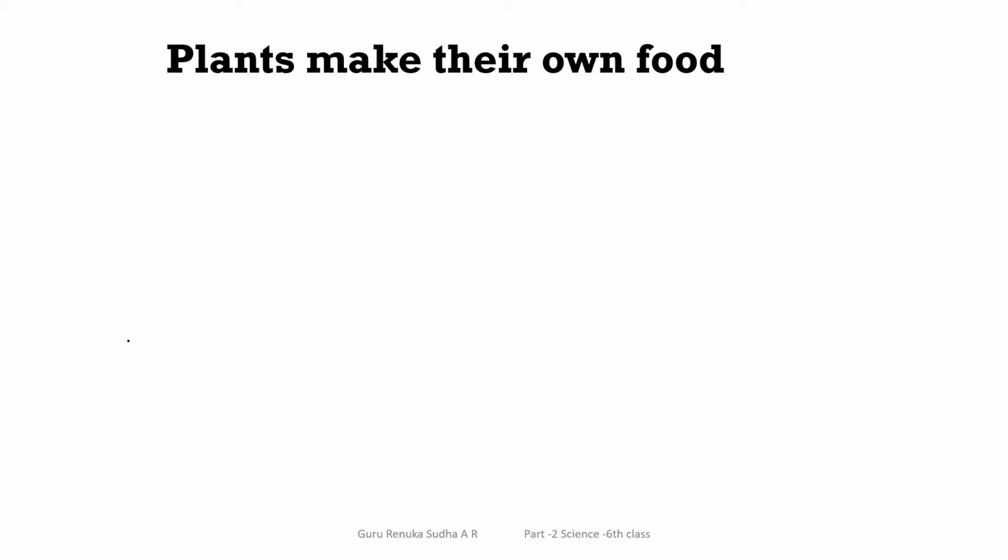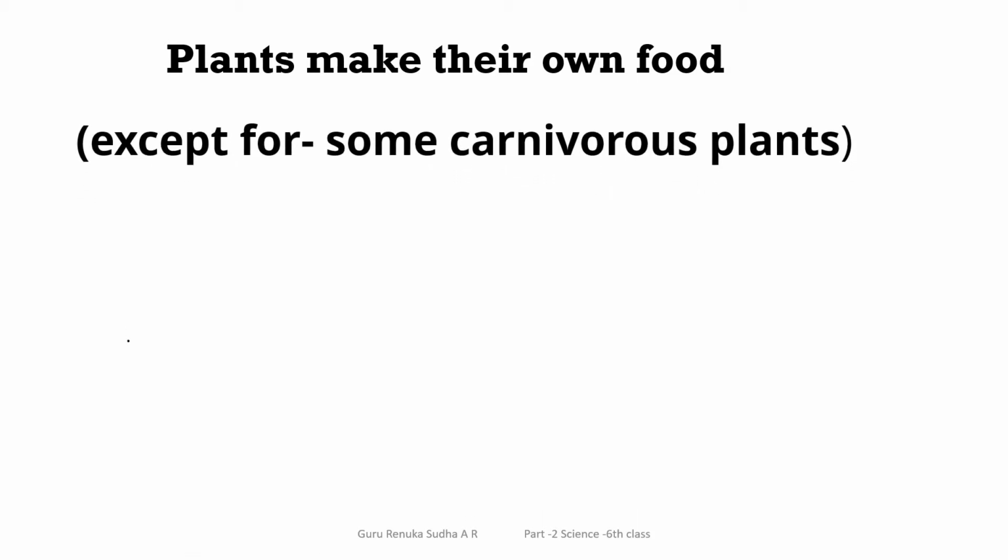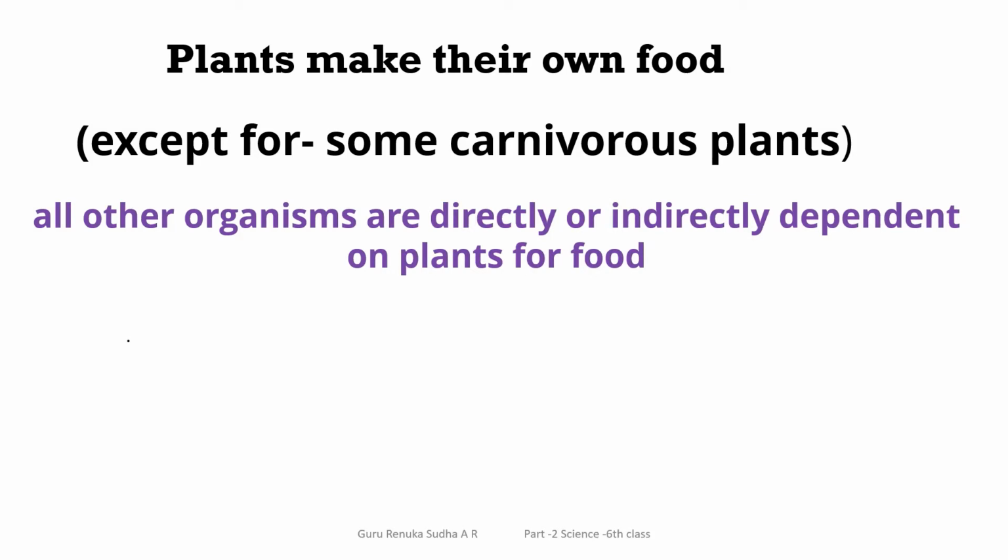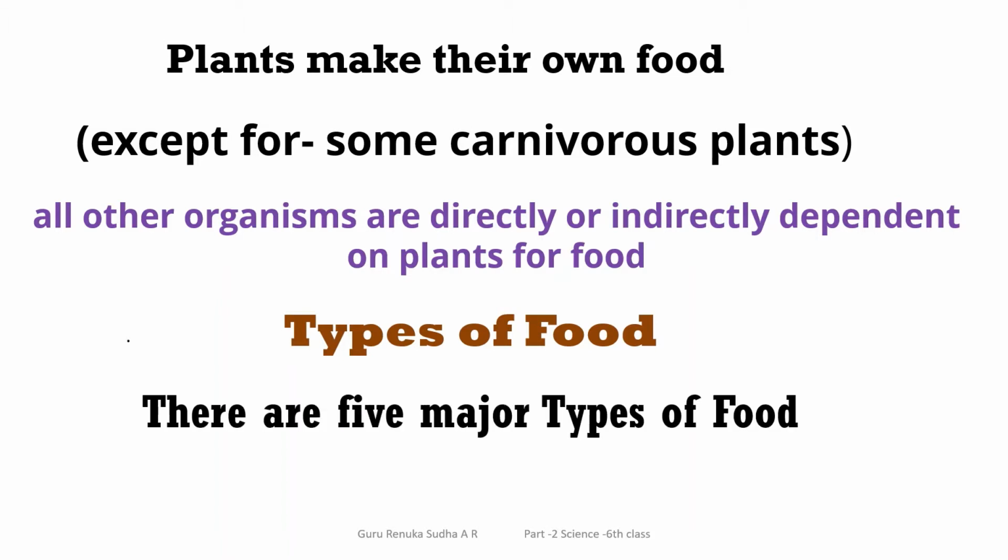Let us know further details about these plants, or you can call it the source of food. You know, children, that plants make their own food except the carnivorous plants. We have also learned with examples in a previous class that all organisms directly or indirectly depend on plants for their food.